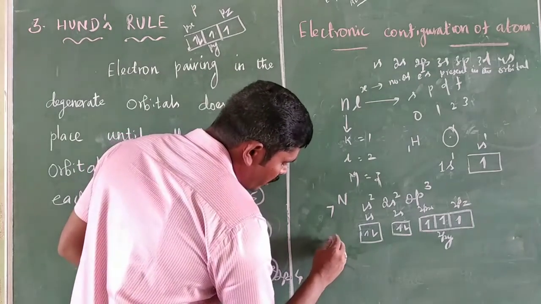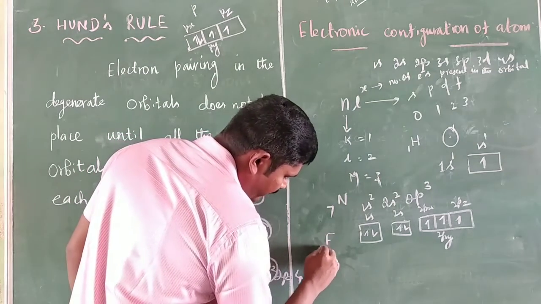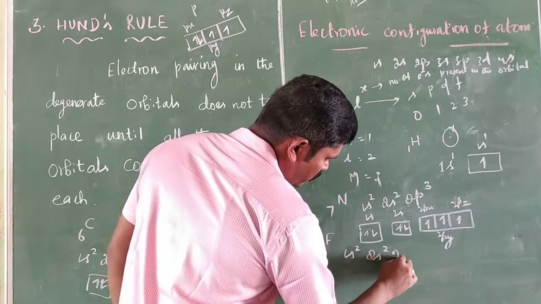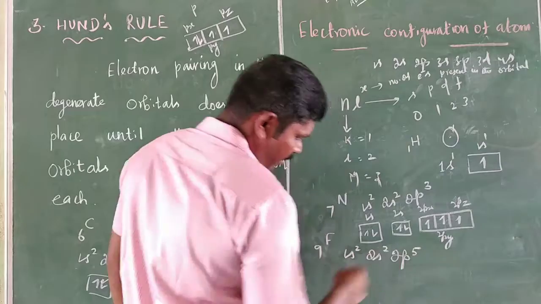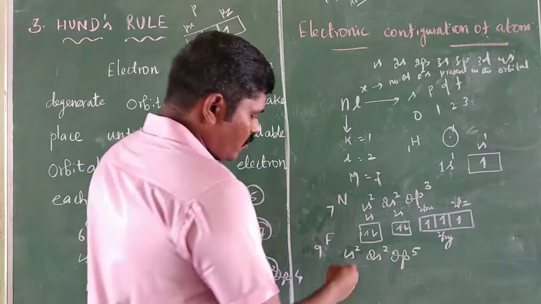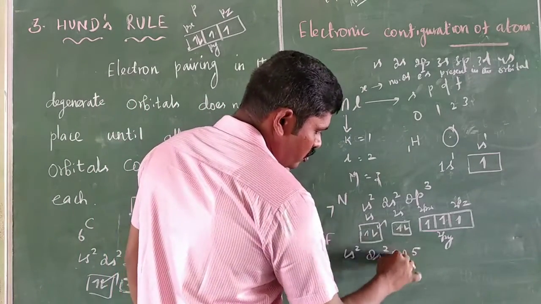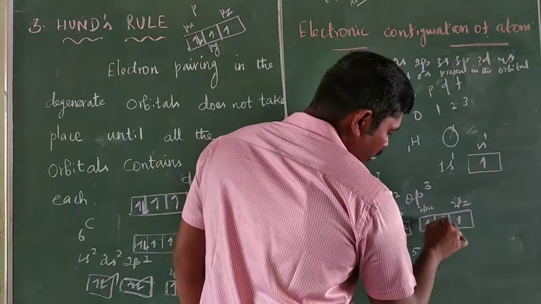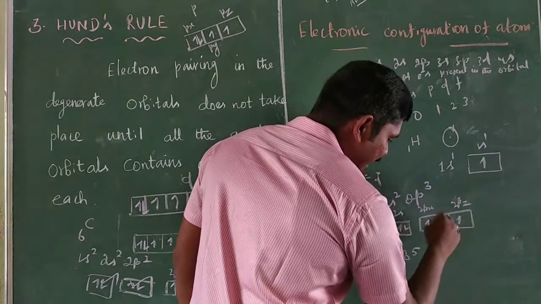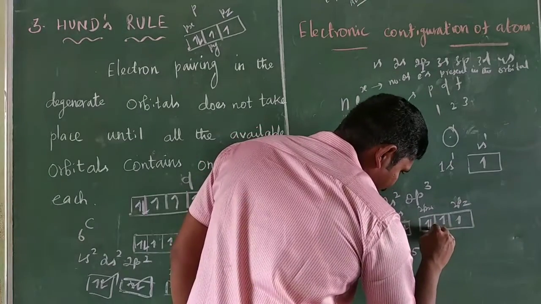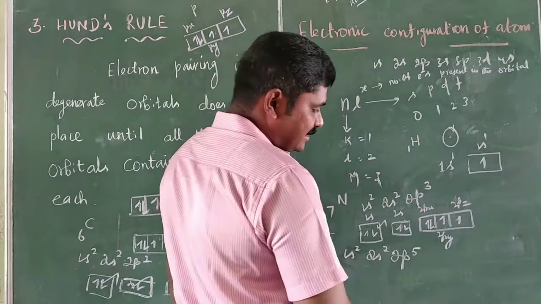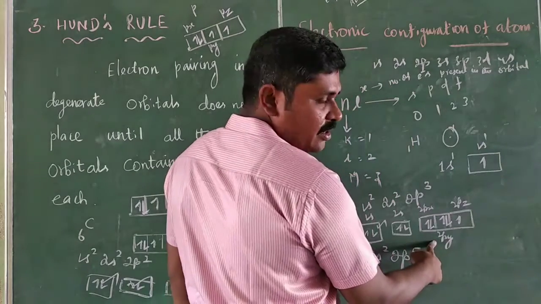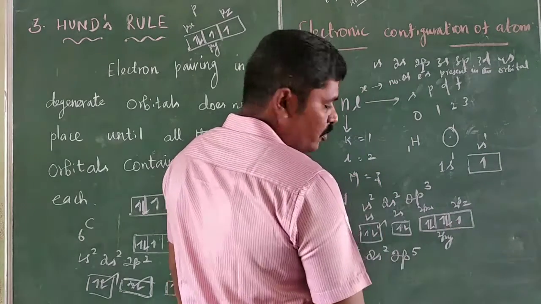Next, fluorine, F9: 1s2, 2s2, 2p5. The first three electrons go 1, 2, 3, then the fourth electron enters and pairs up in 2px, and the fifth electron enters 2py and pairs up.